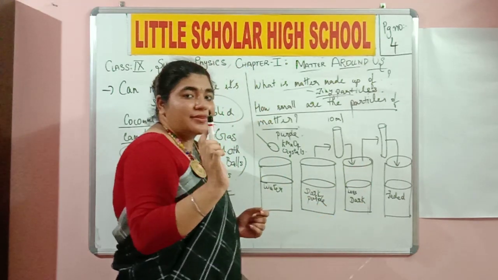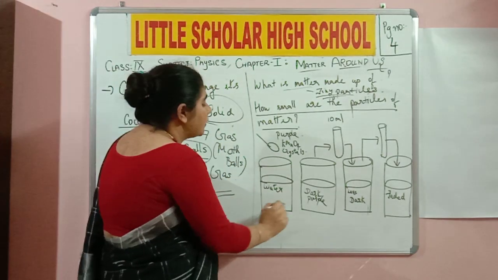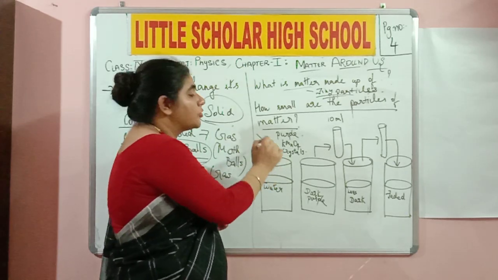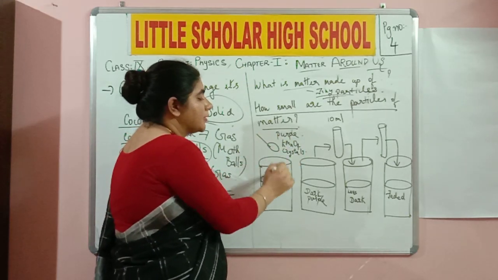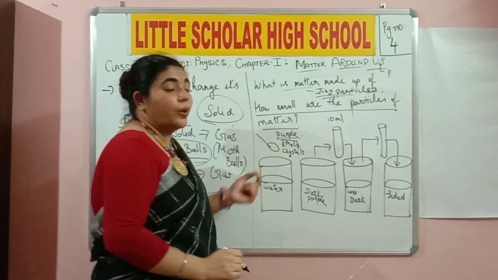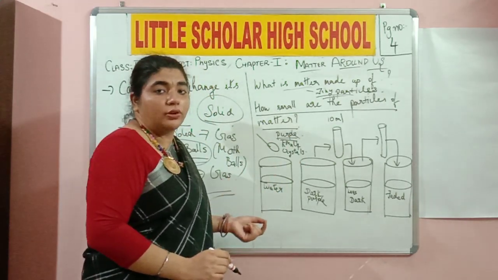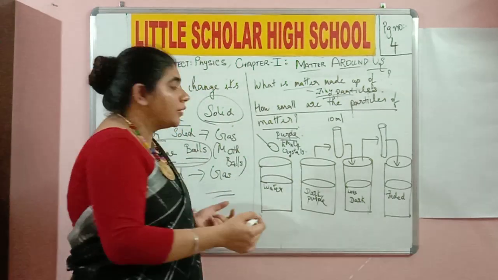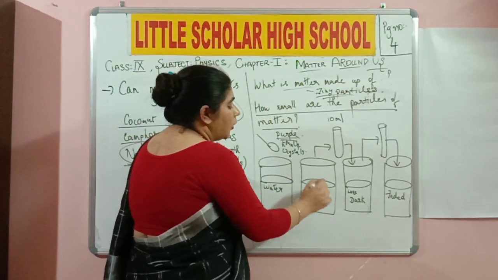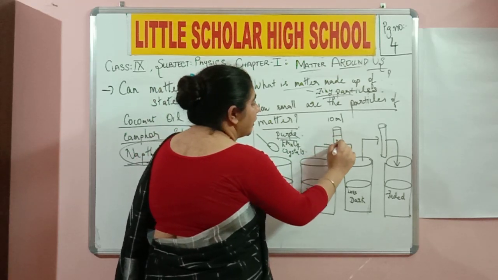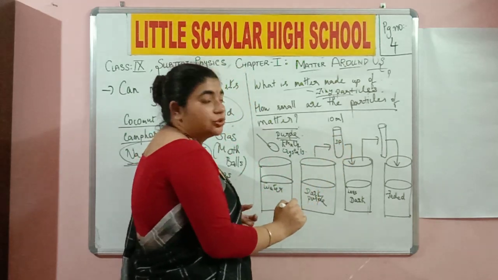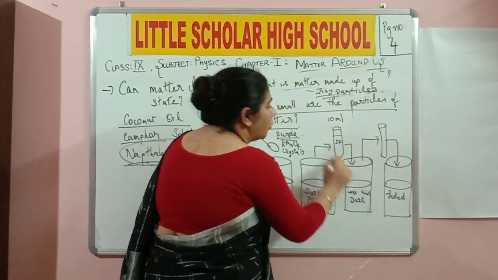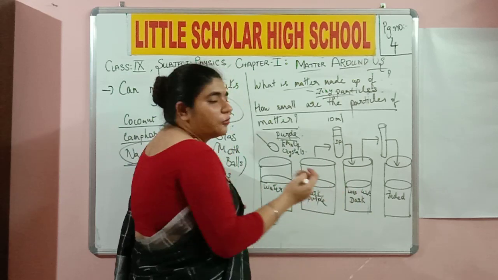Did you understand? Initially, what did I do? I have a container which contains water, and in this I am going to add 1 spoon of solid potassium permanganate crystals, which are purple in color. When these purple crystals are mixed up with water, the resulting solution is going to be dark purple in color. I take 10 ml of this dark purple solution and I pour it in a container which already contains water. Don't you think that this dark purple is going to fade out a little bit?